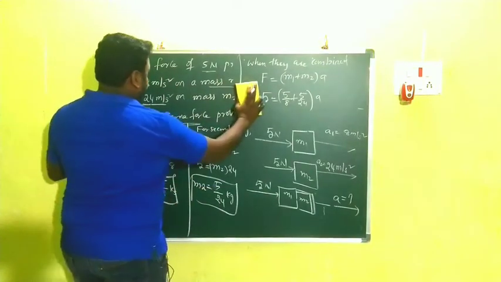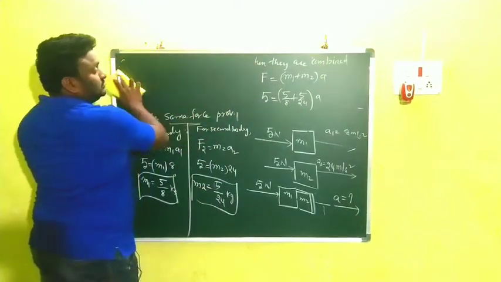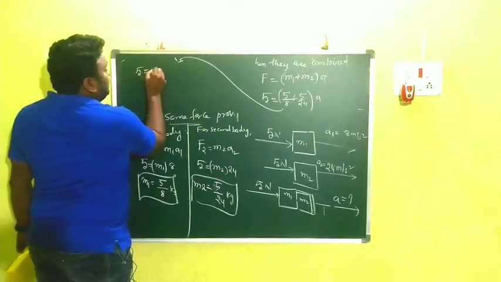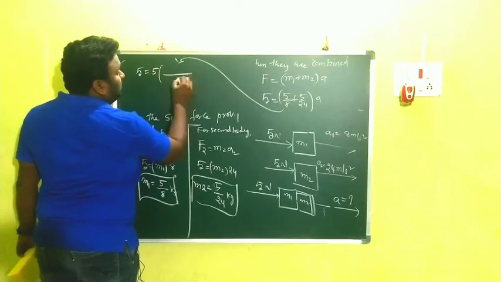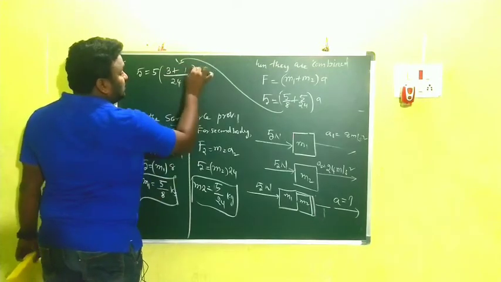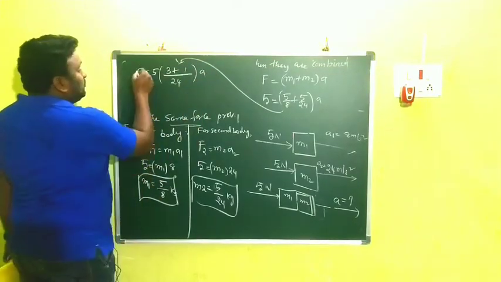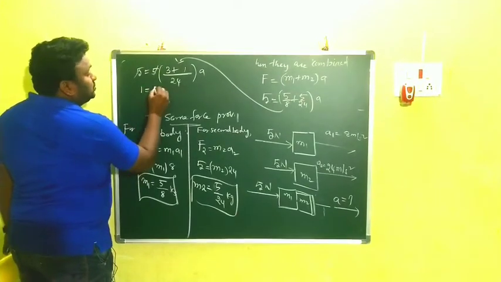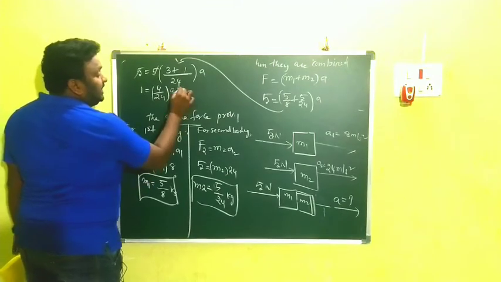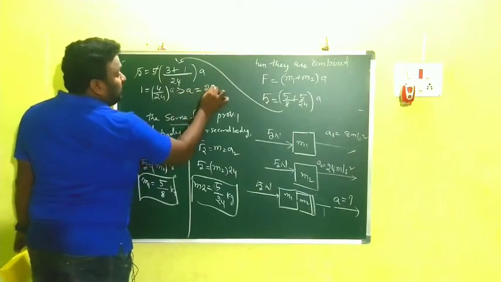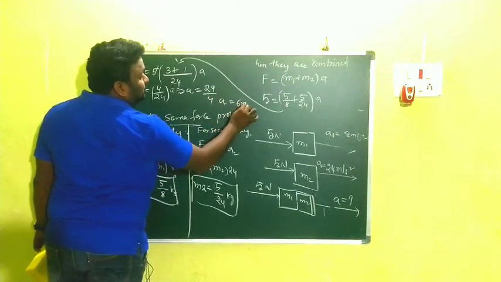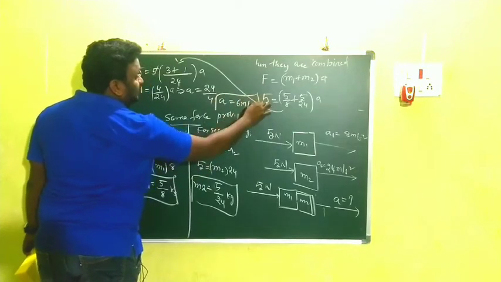Clear? So after that here 5 is equal to 5 into LCM. 8 and 24, LCM is what? 24. So then what we get? 3 plus 1, 3 plus 1 into a. So here 5 cancels. Then what we get? 1 is equal to 4 by 24 into a. Then a is equal to 24 by 4. That means a is equal to 6 meter per second square.